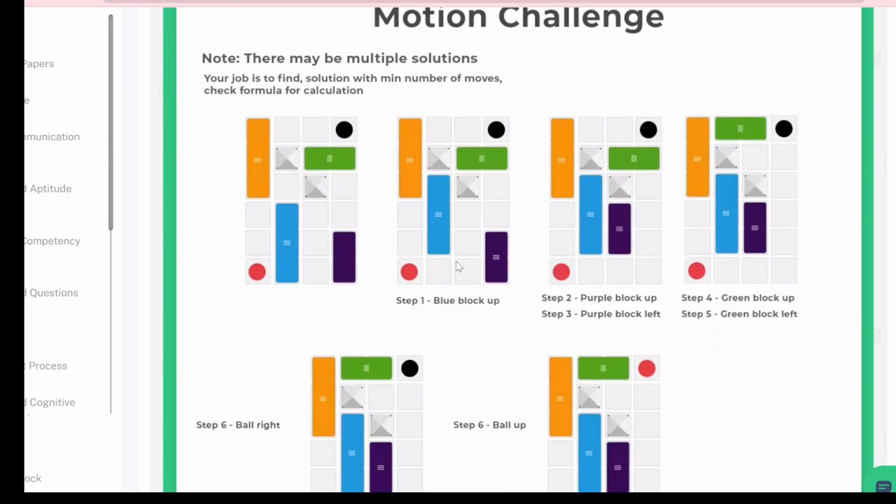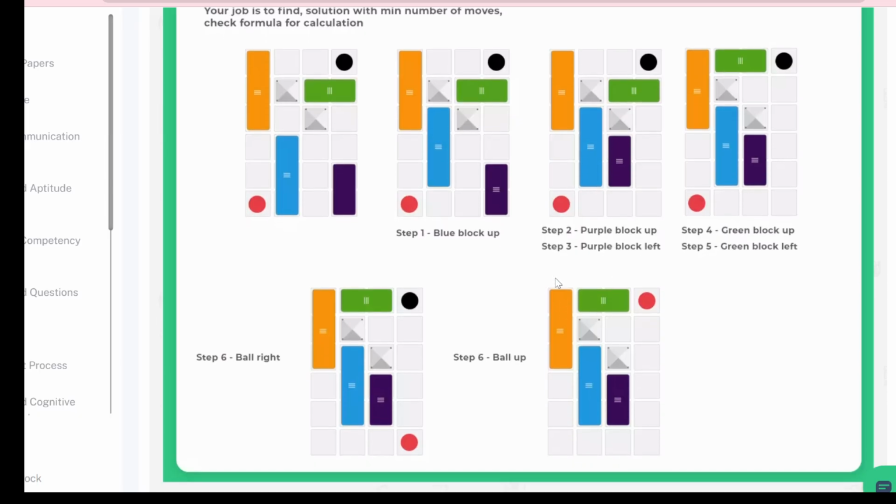You can see here how you will approach this question. The first thing he did is take the blue one up, and here is the red ball. After that the blue one is up, so that is one step. After that the purple is here, so 2 steps. The third step he did is take this red ball to this position, so that is 3 steps.